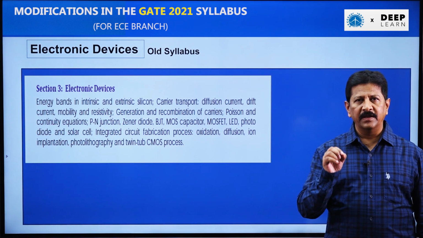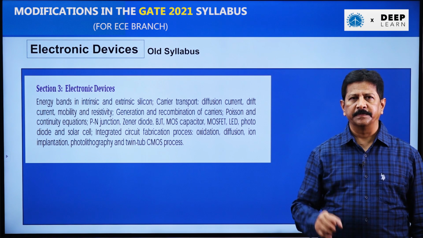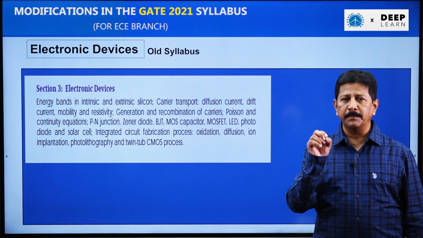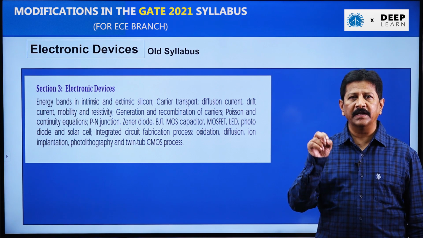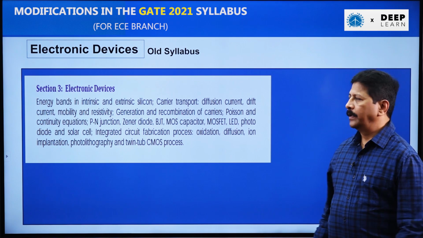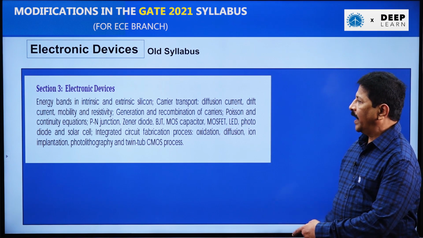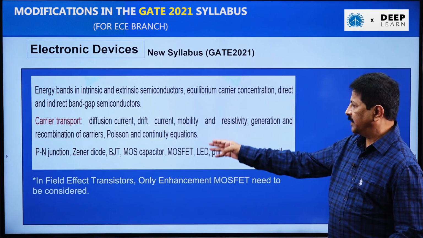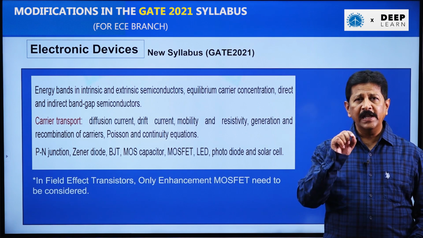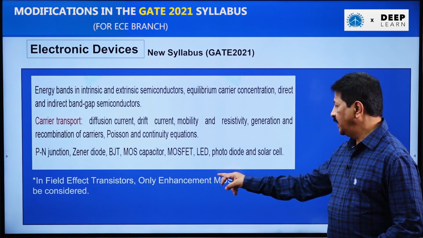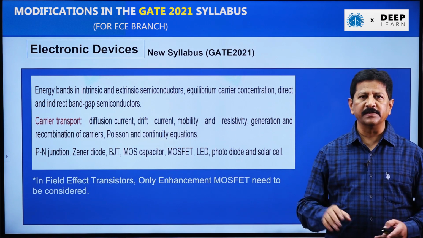Coming to electronic devices, another important subject. Considerable changes are made in the syllabus of electronic devices also. This is the old syllabus we had, and this is the present syllabus. In field effect transistors, only the enhancement MOSFET needs to be considered.